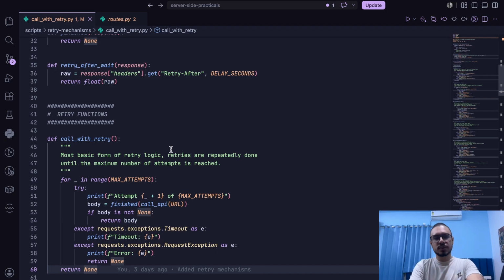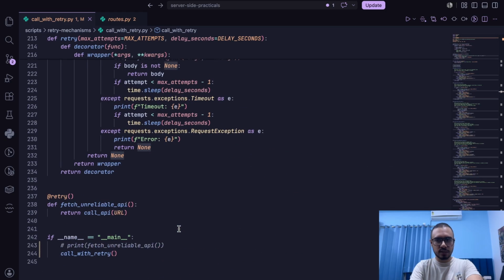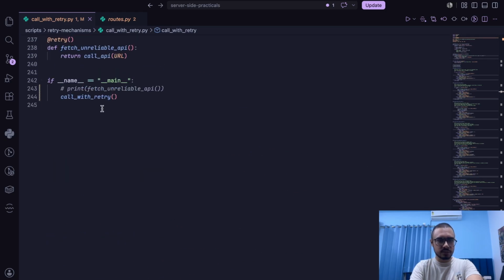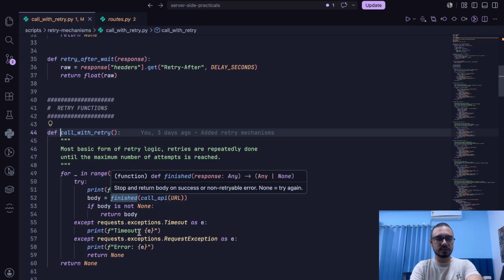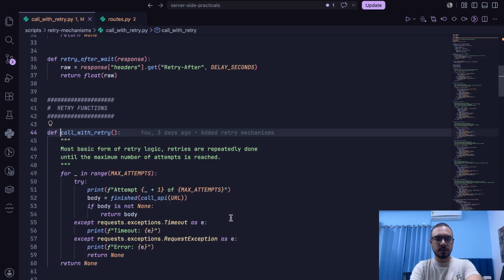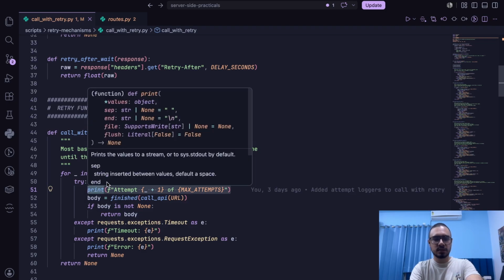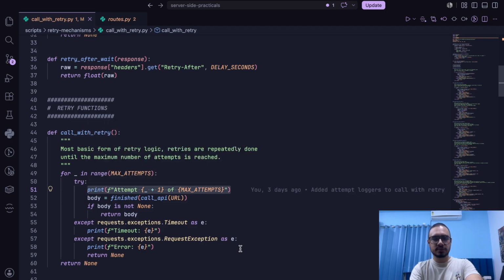Now this is the most basic type of retry that we already talked about. So now let's try to run it. Now in this particular script, at the very bottom, I have set this up to call this particular function only and nothing else. So we'll get to see the response properly. I have set up a print statement here so we can visualize the number of attempts that it makes.